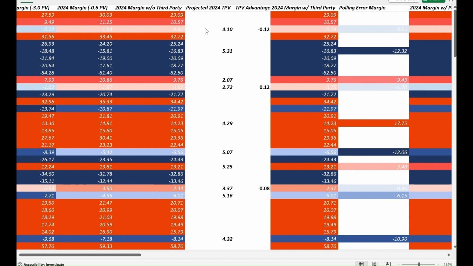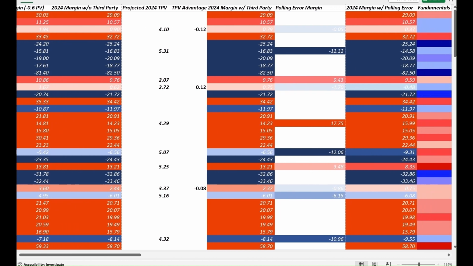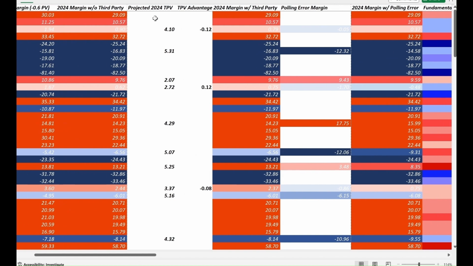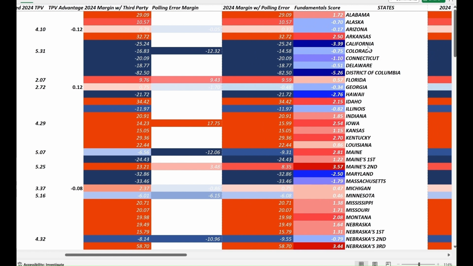Then afterwards, we compute another important bunch of information. For example, we have here polls, we have here polling error, we have here third-party performance, which is really important in case of a very close election, as this one seems to be, and then the big fundamentals. In the next few videos, we're going to take a look at where exactly this score is derived from.